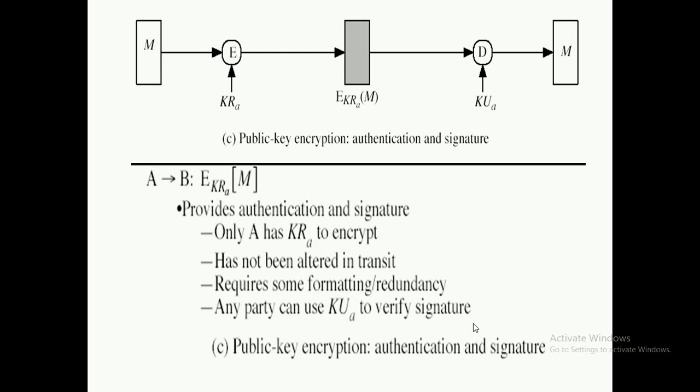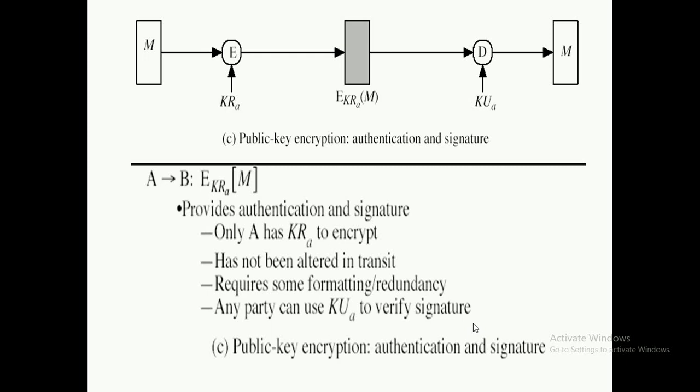So the receiver will get the original message M. It proves that the message is sent by the legitimate sender. Here you cannot guarantee the confidentiality because the public key of party A, the sender, is available to all, so anybody can read the message.